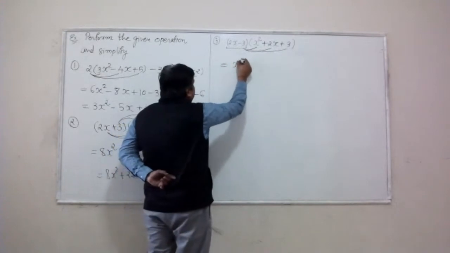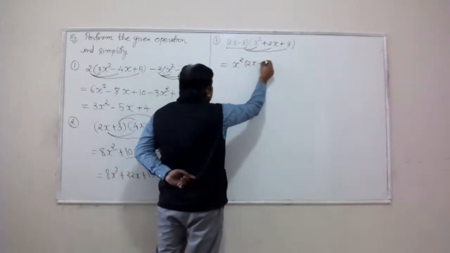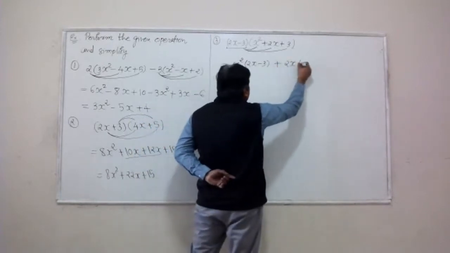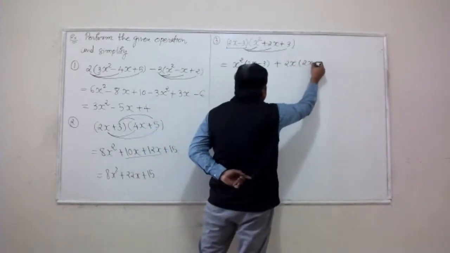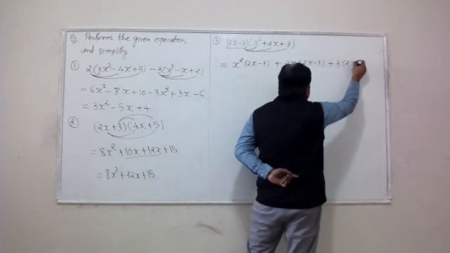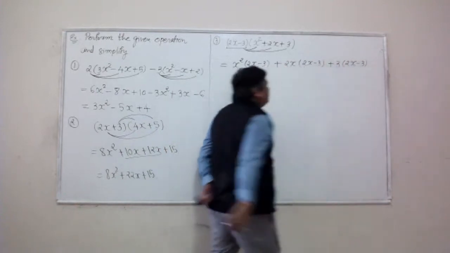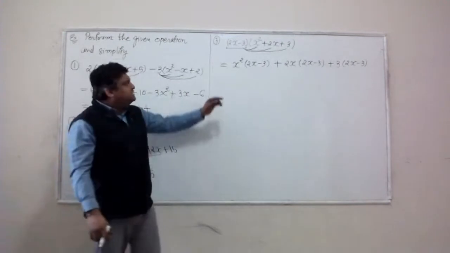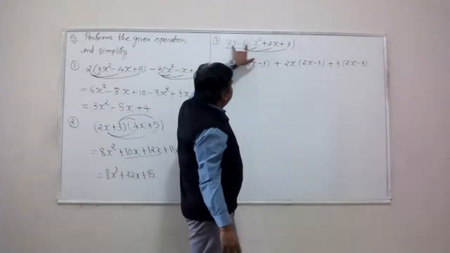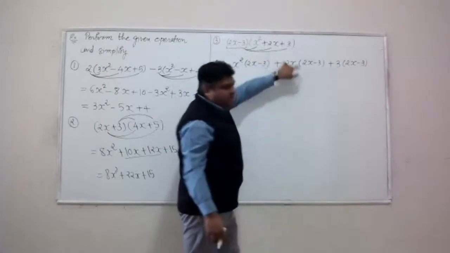Look at this. x squared will get this factor 2x plus 3, 2x minus 3. 2x will get the factor 2x minus 3. And that third term 3 will also get the factor 2x minus 3. All right. So what I basically did is I distributed this factor to x squared, to 2x, and to 3.